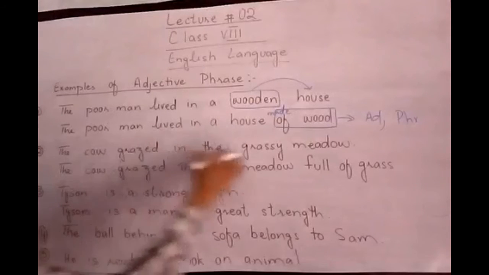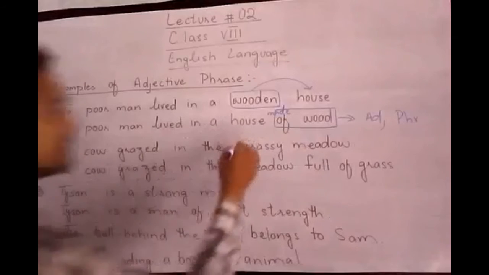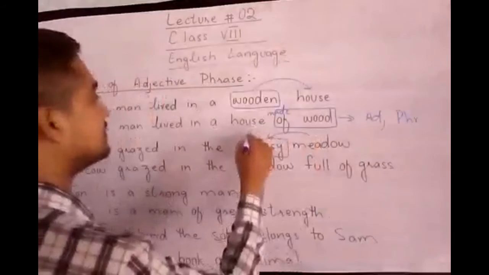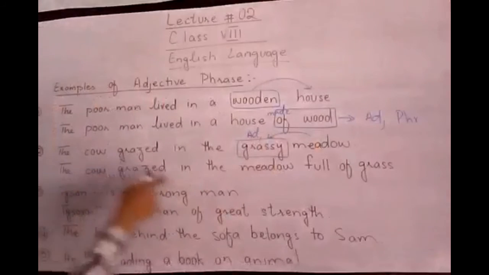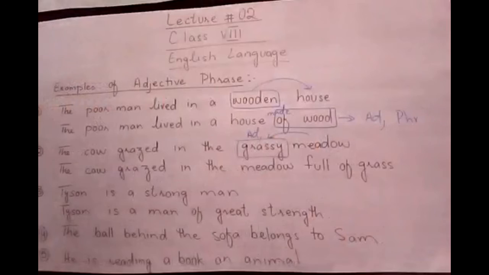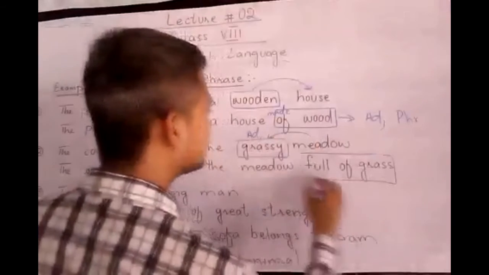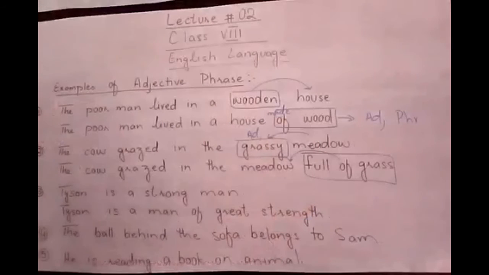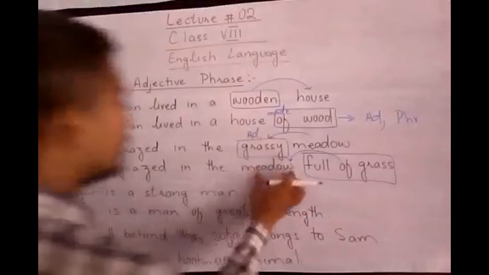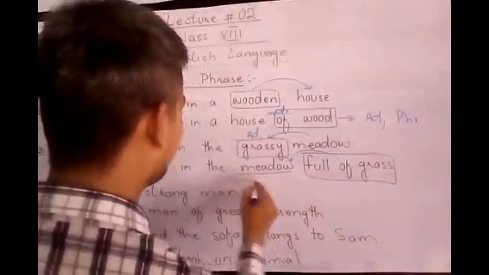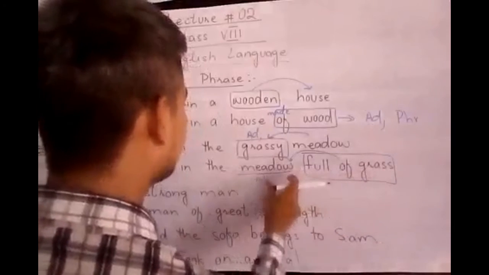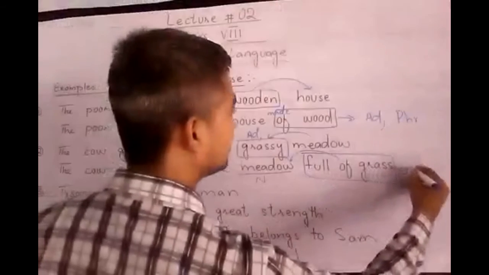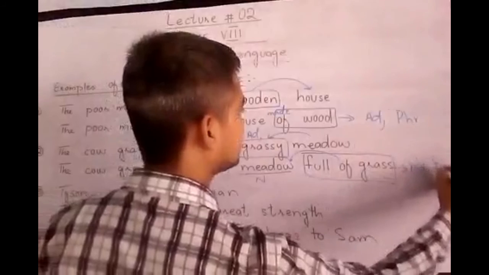Now look at the second sentence. The cow grazed in the grassy meadow. This word grassy modifies meadow. This is an adjective. But in the second sentence, the cow grazed in the meadow full of grass. So full of grass is a group of words which acts like an adjective. So it becomes an adjective phrase which modifies the word meadow. Meadow is a noun and full of grass modifies this word meadow. So this is an adjective phrase.